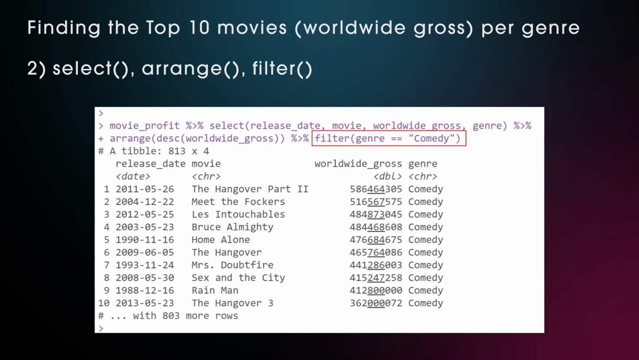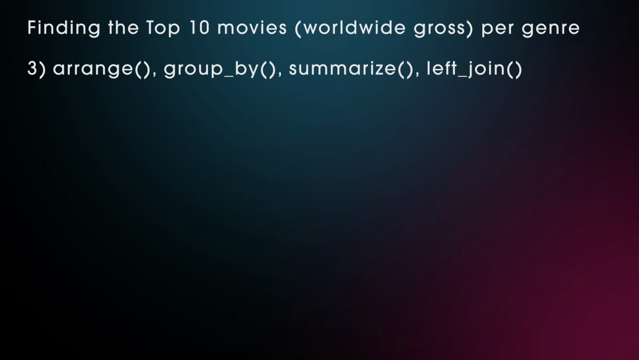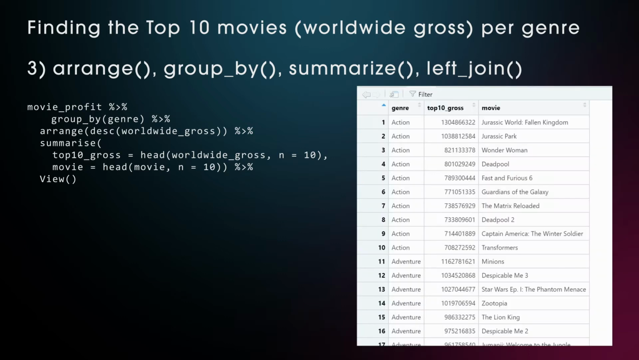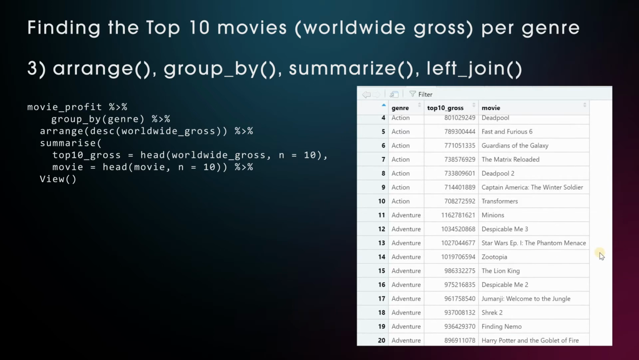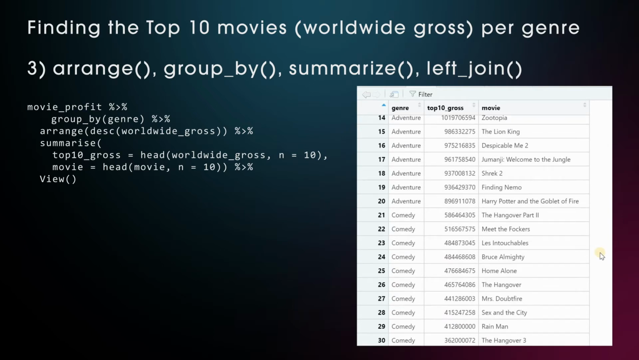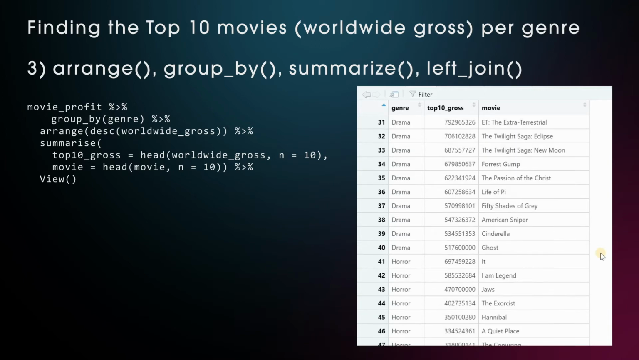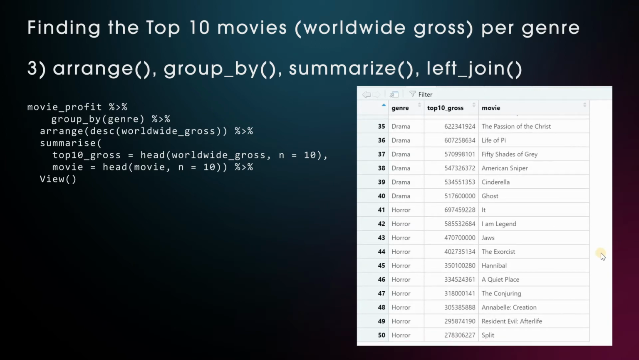A more automated way would involve the summarize and left join function. Summarize allows us to apply a function to a certain group. In this case, the group will be genre and the function is head, which gives us the top n entries. To get the top 10 movies, we first have to arrange by descending worldwide gross and group by genre. To keep the movie title, we have to use the head function a second time, but now not to get the top 10 worldwide gross numbers, but the top 10 movie names.